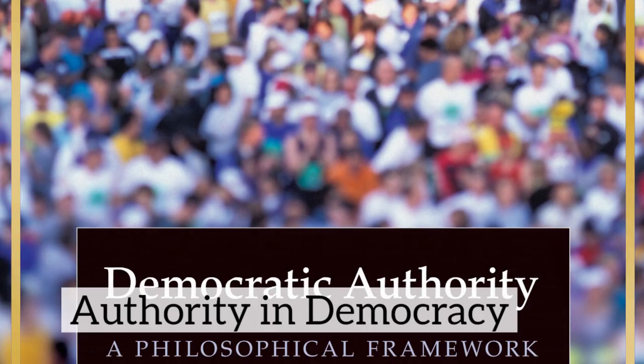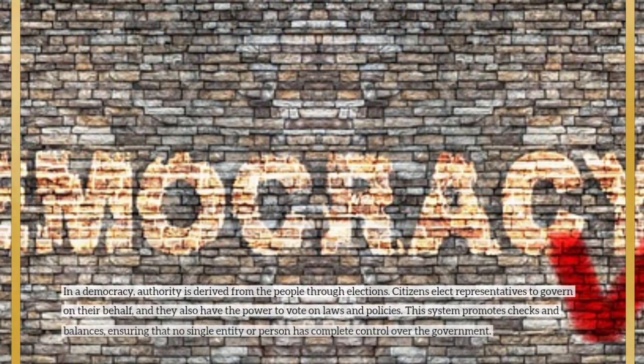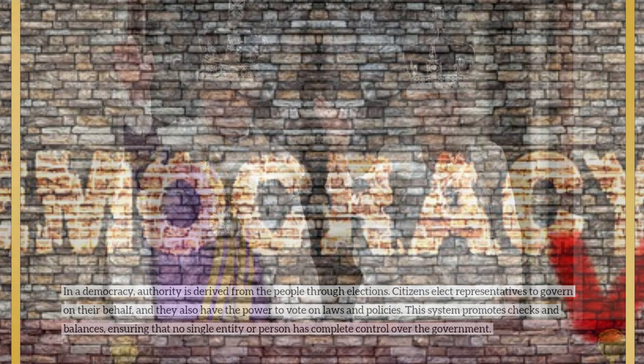Authority in democracy. In a democracy, authority is derived from the people through elections. Citizens elect representatives to govern on their behalf, and they also have the power to vote on laws and policies. This system promotes checks and balances, ensuring that no single entity or person has complete control over the government.